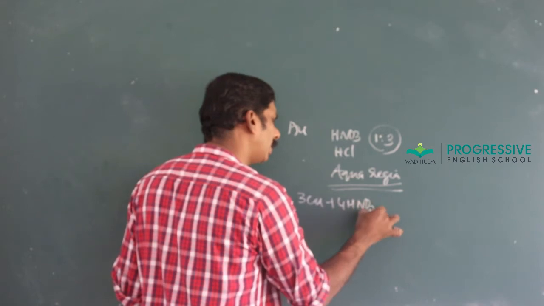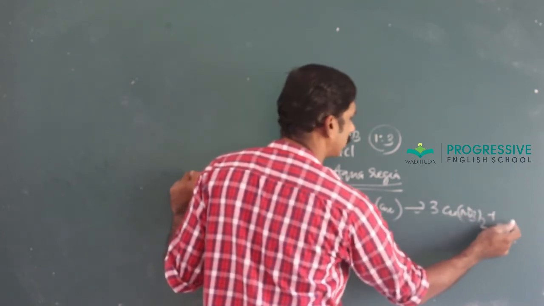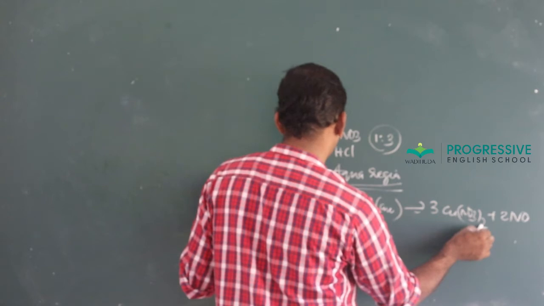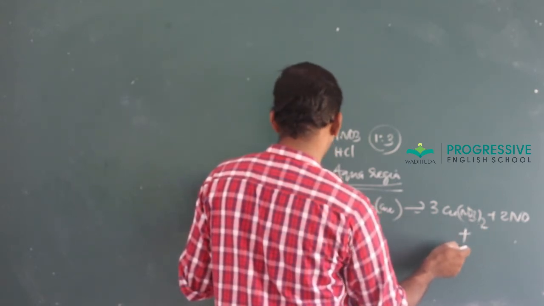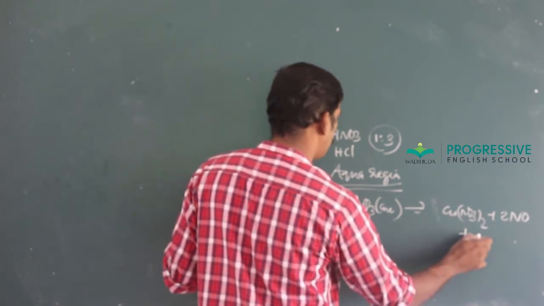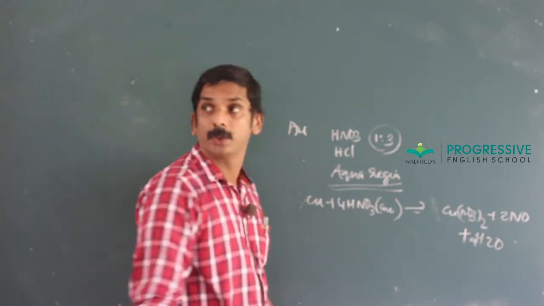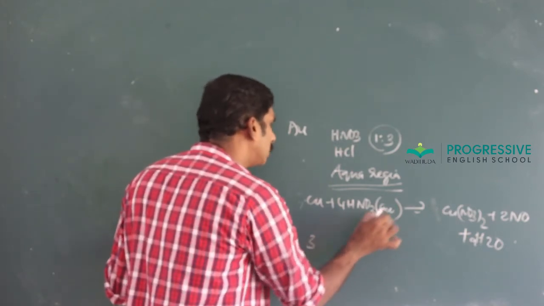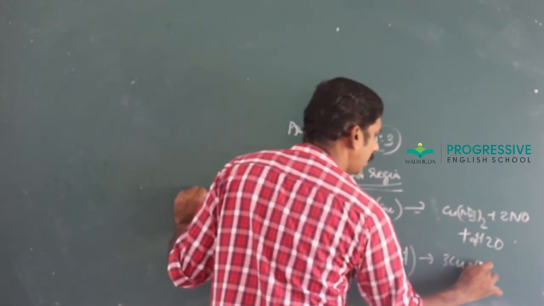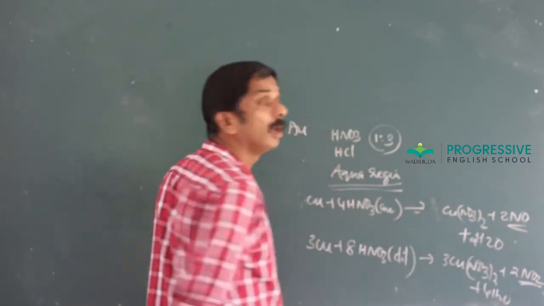3Cu plus 8HNO3. If we use dilute nitric acid, it gives 3Cu(NO3)2 plus 2NO plus 4H2O, nitric oxide. And if we use concentrated nitric acid, it gives Cu(NO3)2 plus 2NO2 plus 2H2O. Here nitrogen dioxide, there nitric oxide.